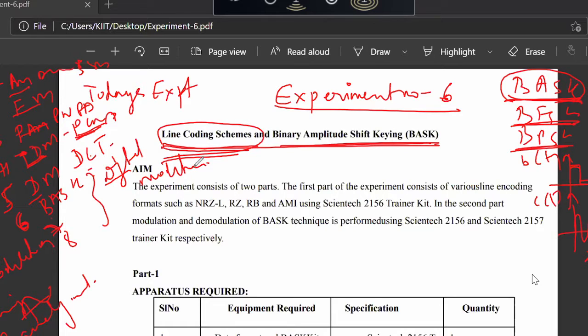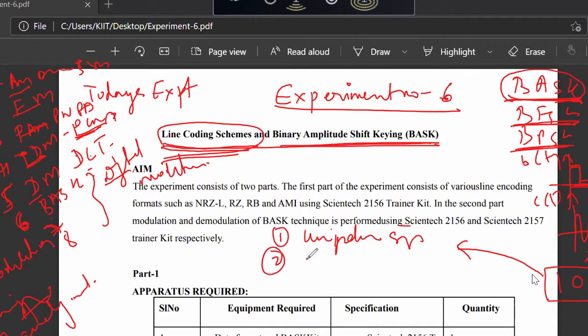Line coding scheme means what? What is line coding scheme? Line coding scheme means how these digital signals can be represented. What are the different types of digital signal? If you have a sequence of message bits 1010, then this sequence of message bits 1010 can be represented in different types of digital waveforms. For example, unipolar waveform, unipolar signaling.